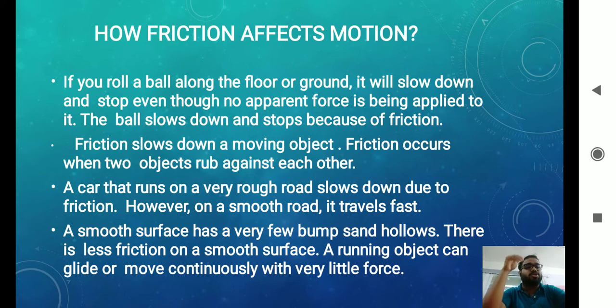A car that runs on a very rough road slows down due to friction, because on a rough road the irregularities are more, and hence the force of friction exerted is more. On a smooth road it travels fast. A smooth surface has fewer bumps and hollows, and there is less friction on a smooth surface. So the frictional force is less, and hence the body can move easily. This is the way in which friction affects motion.